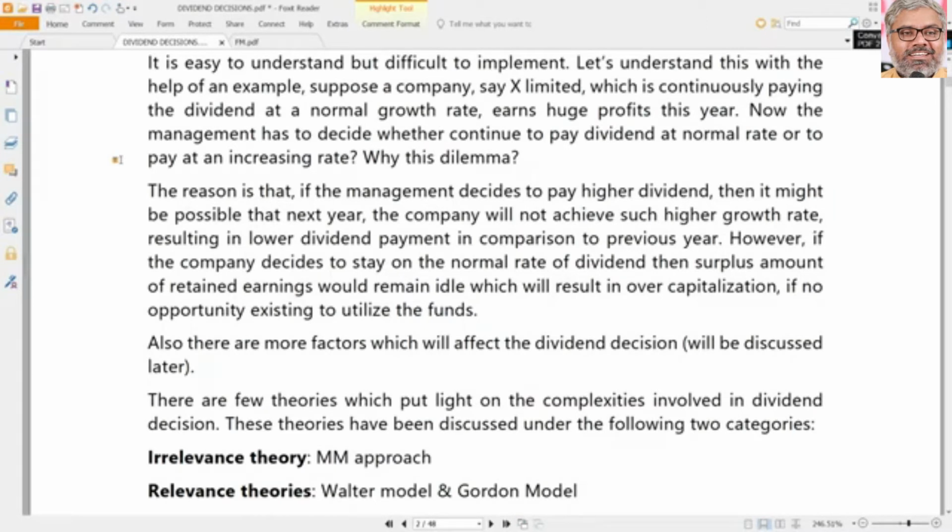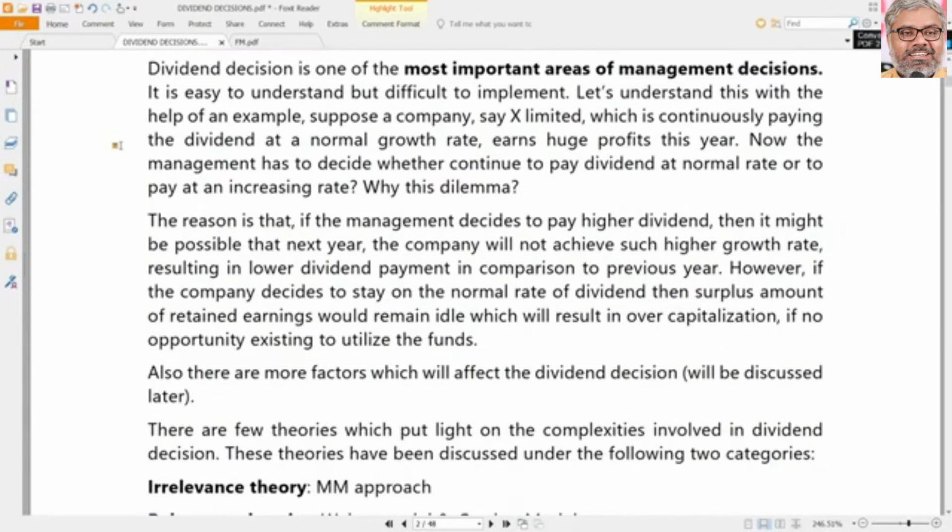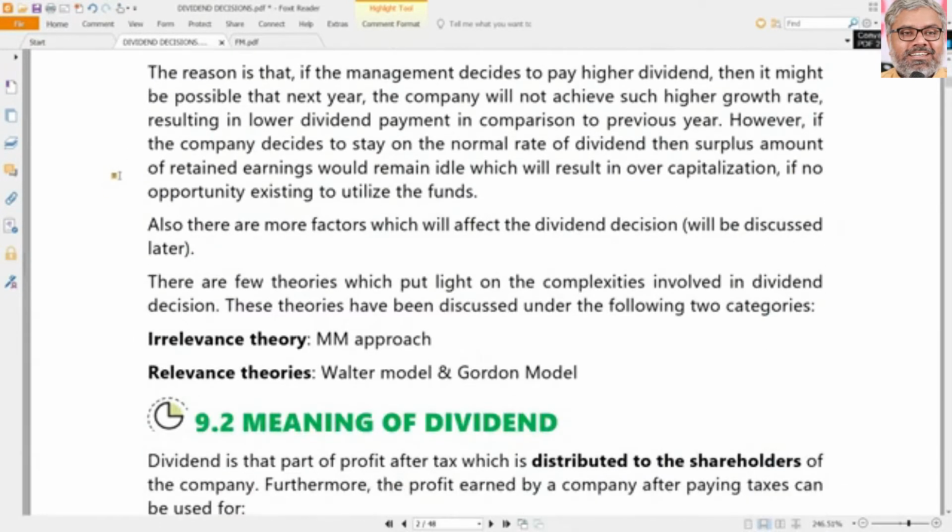Should dividend be paid or not? If paid, how much to be paid? Nobody has any theory for it. There is no hard and fast rule, and no formula or predetermined approach for it. That has to be decided by the management. The decision is completely with the management.